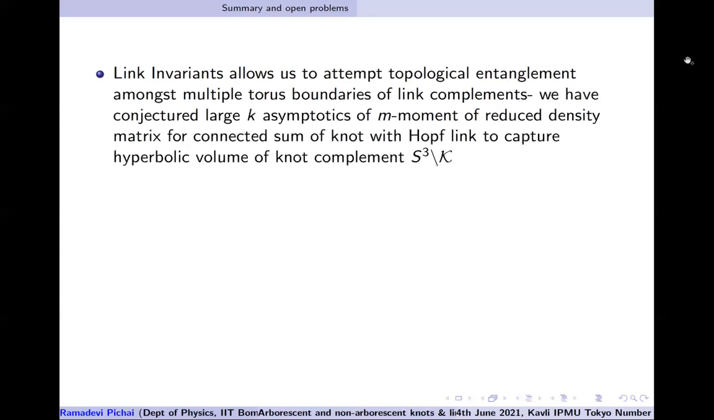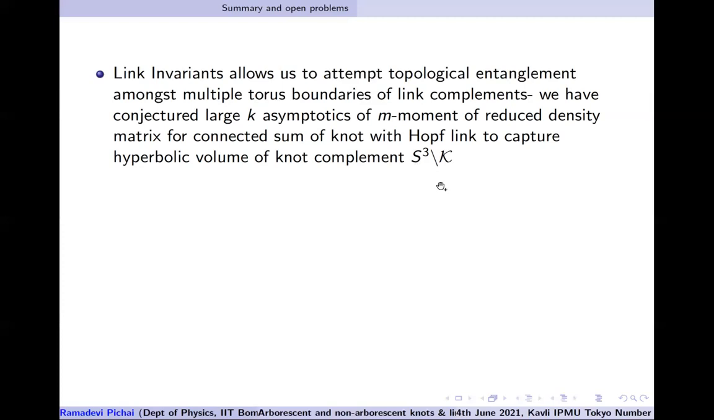A lot of work in that. We have also done some works earlier. Recently, the exciting part which we find is that for large k, the Chern-Simons coupling, if you take the M-th moment of the reduced density matrix for a connected sum of a prime knot with a Hopf link, for this case, we are able to capture the hyperbolic volume of the knot complement.